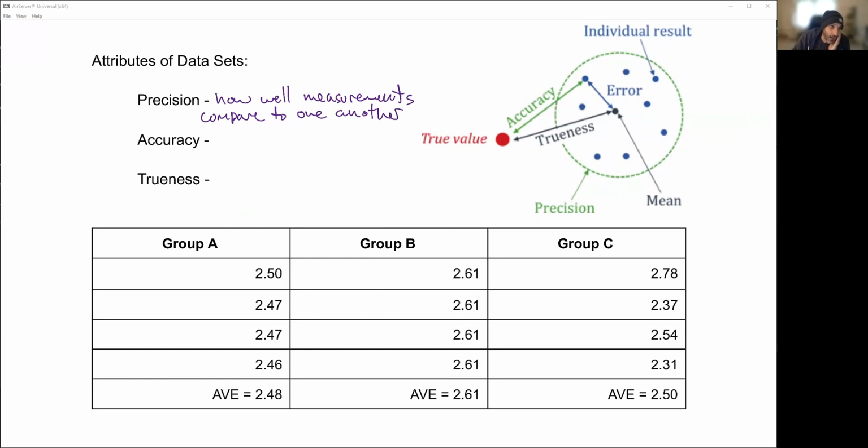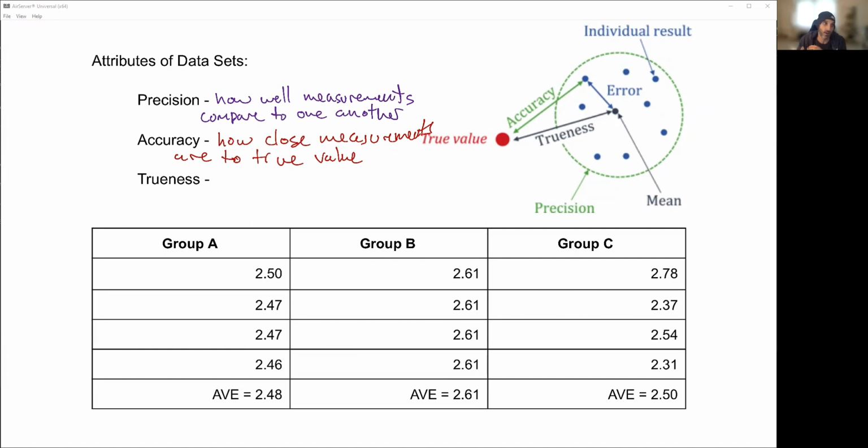Accuracy is how close the measurements are to the accepted or the true value. Okay, so in this case, these things are pretty far away from the red dot, which is the true value. So these are not as accurate either. So this data is not very precise. This data set is not very accurate.